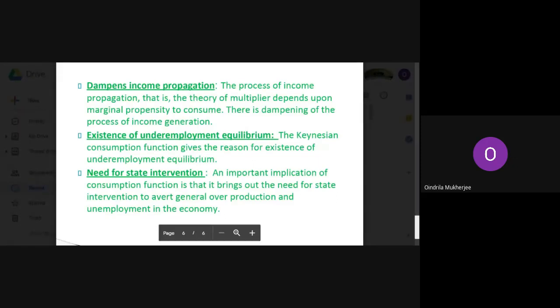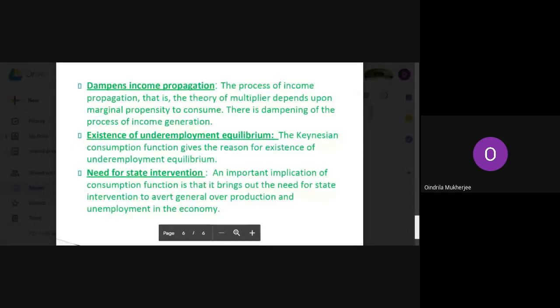Okay. Now, we will continue with average propensity to consume. Now, what is average propensity to consume? Please write it. Average propensity to consume, APC. It is written as APC.